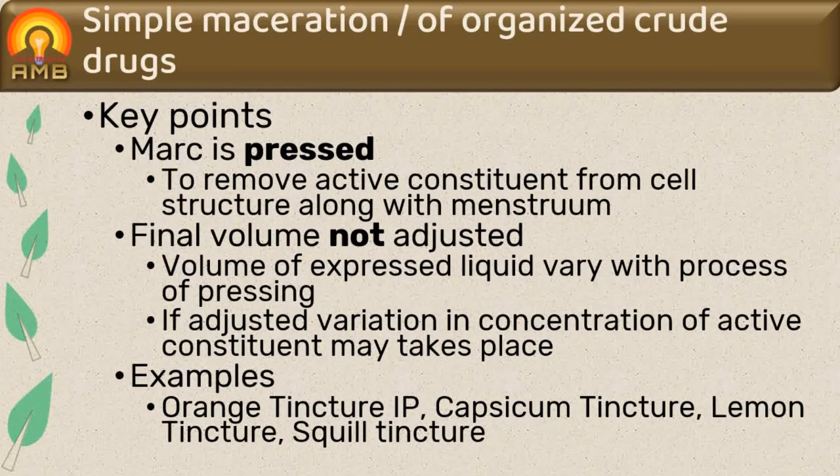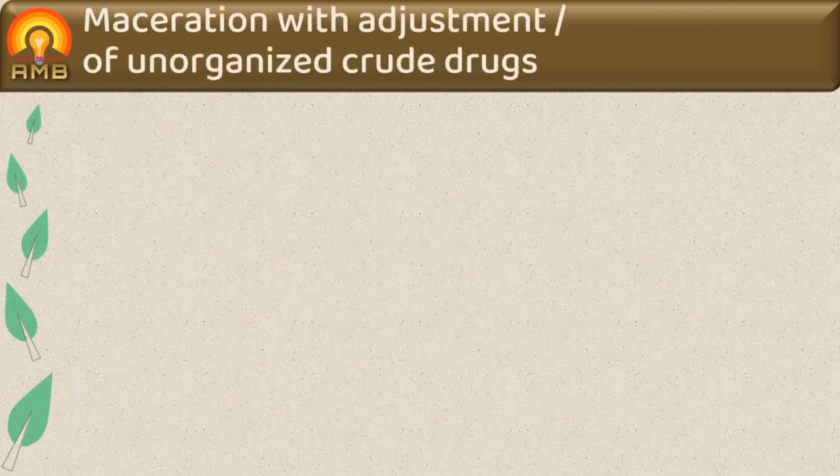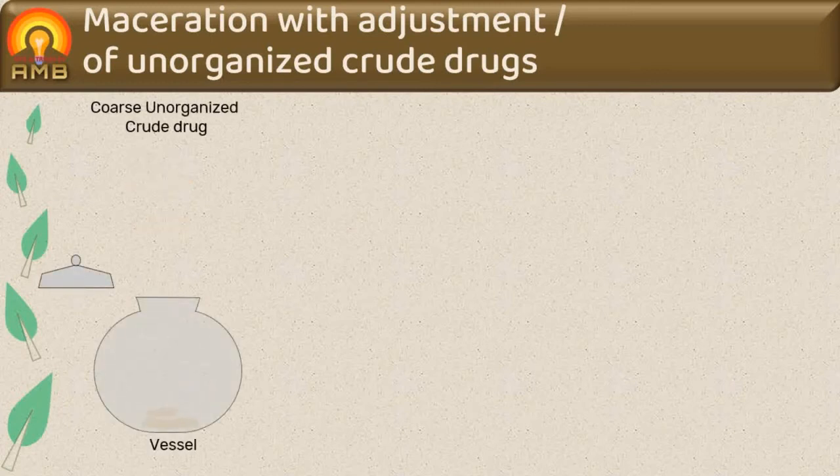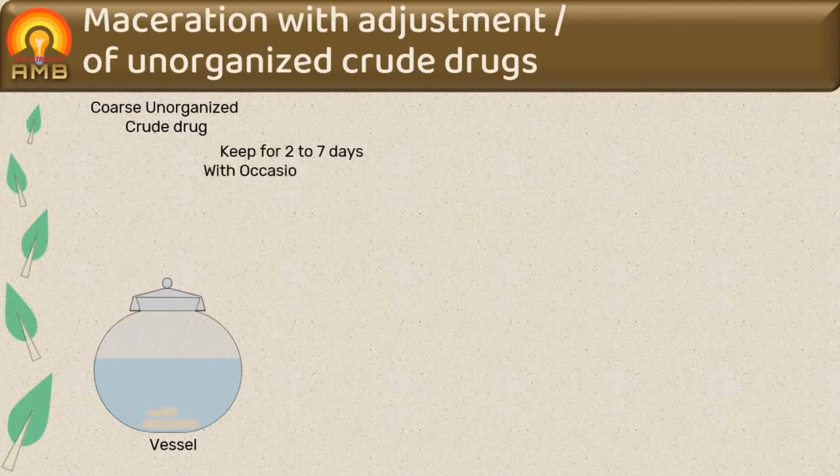Now, next type of maceration is maceration with adjustment or maceration of unorganized crude drug. This process is used for maceration of unorganized drug. In this process, unorganized crude drug is placed with 4/5 of menstruum in a closed vessel for a period of 2 to 7 days. Period of maceration in this process is less than simple maceration, as unorganized crude drug is acellular or not having cellular structure. Hence these behave like chemicals and dissolve in menstruum quickly.